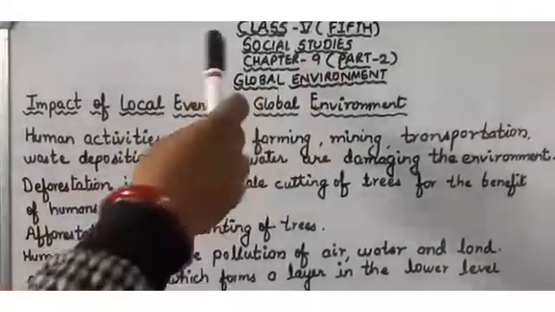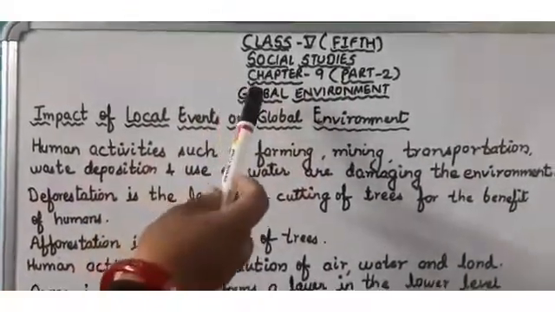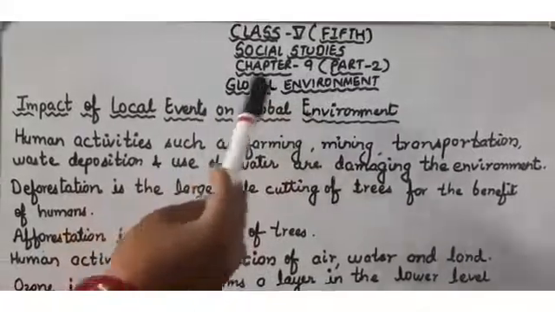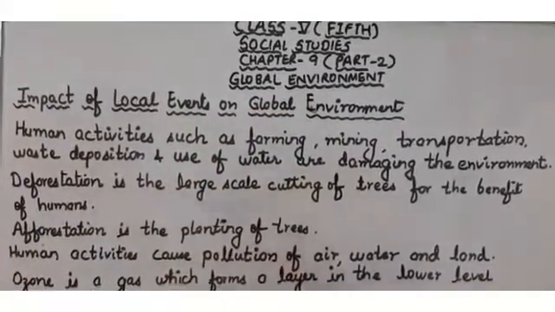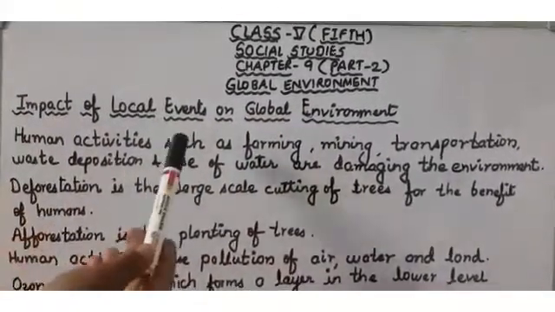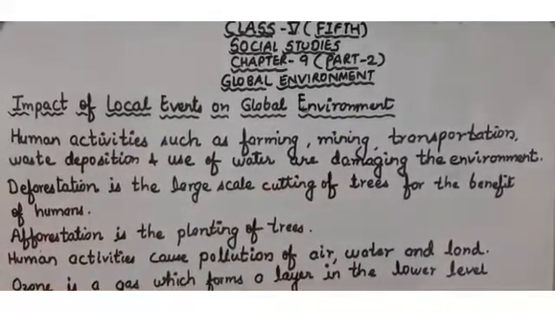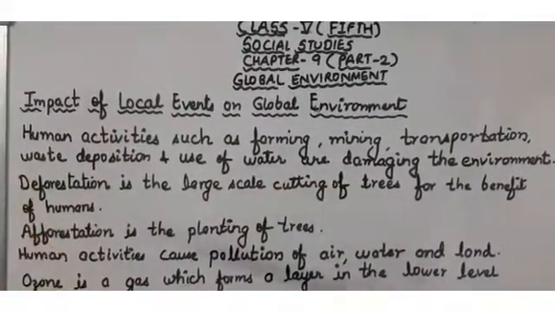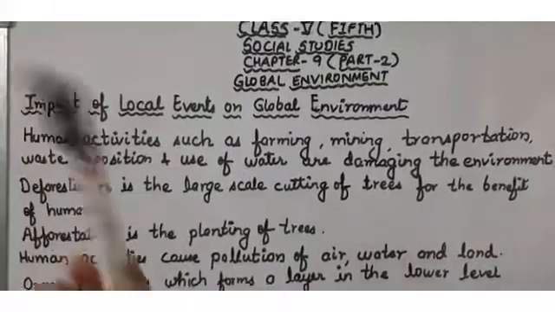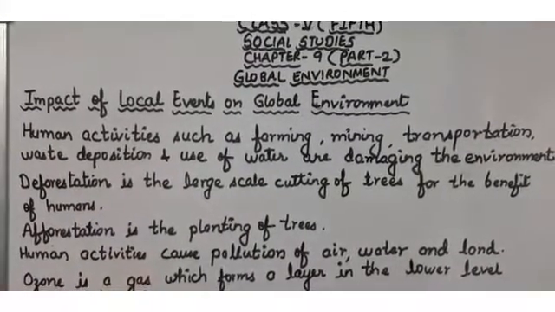Class 5, today in your social studies class, we will continue from chapter number 9, that is global environment. Today in this video, we'll study the impact of local events on the global environment. What is the impact of local events on the environment of the earth?